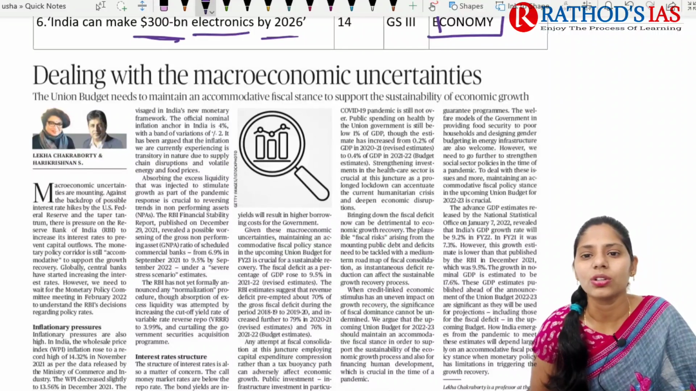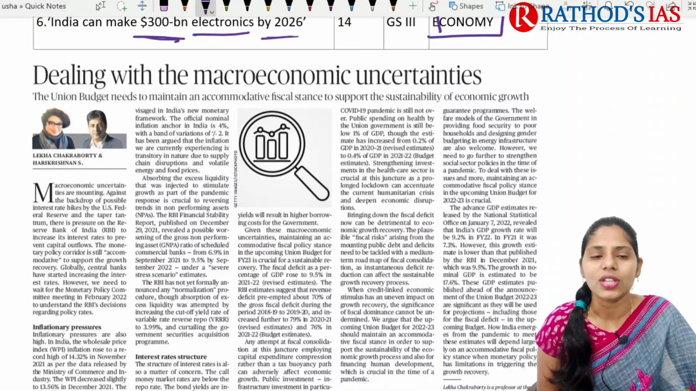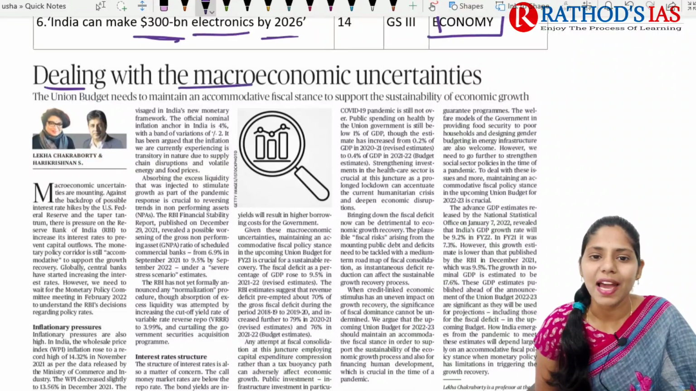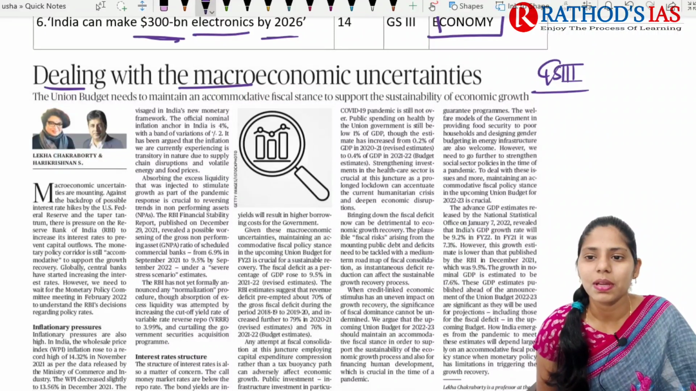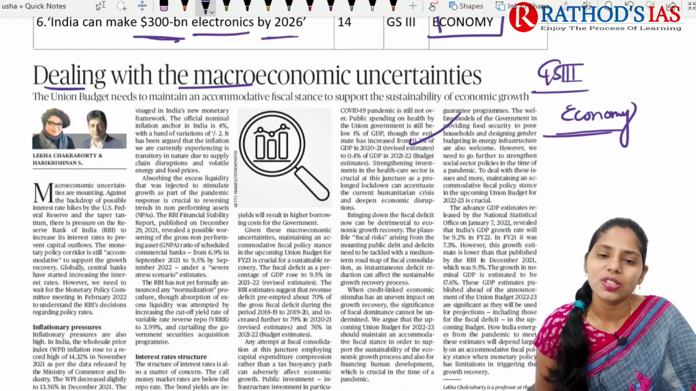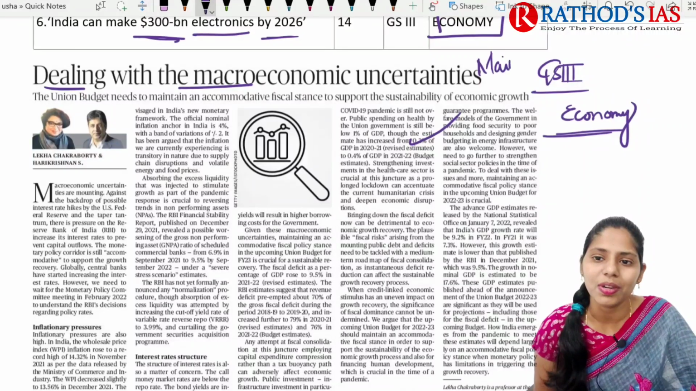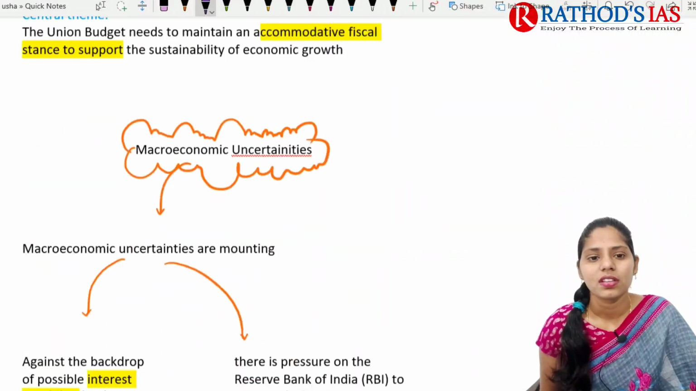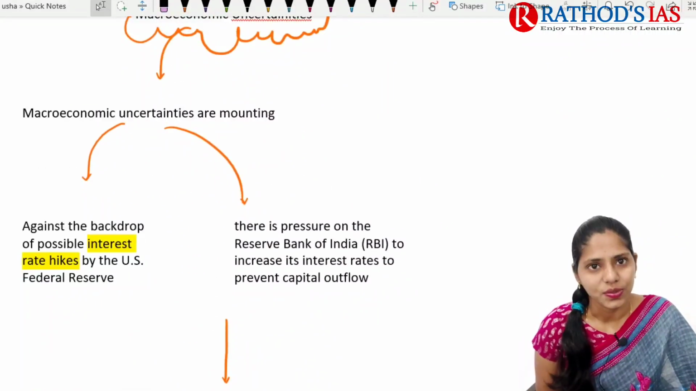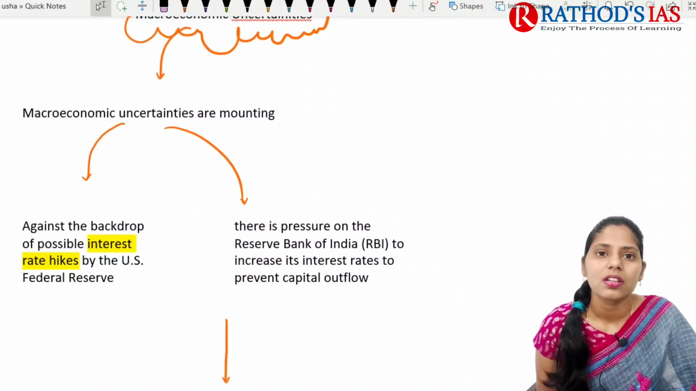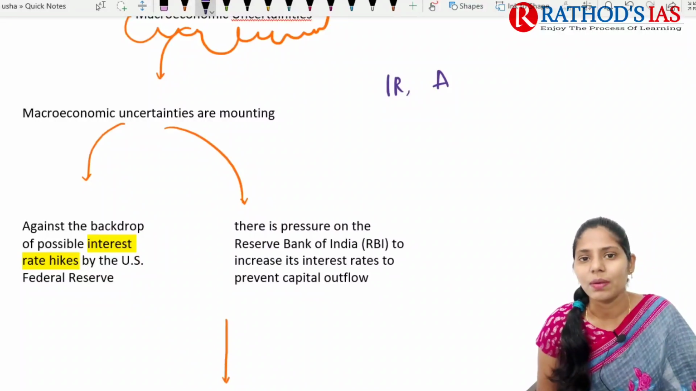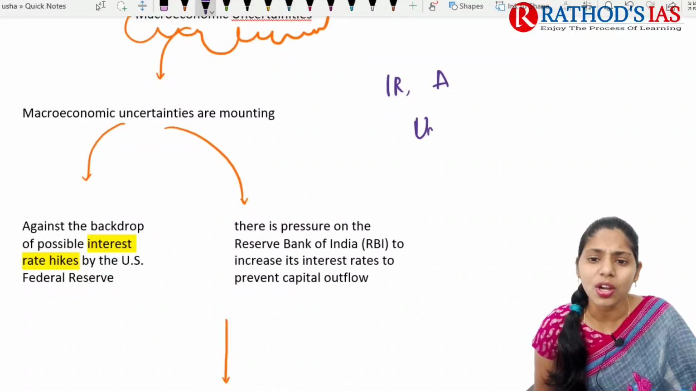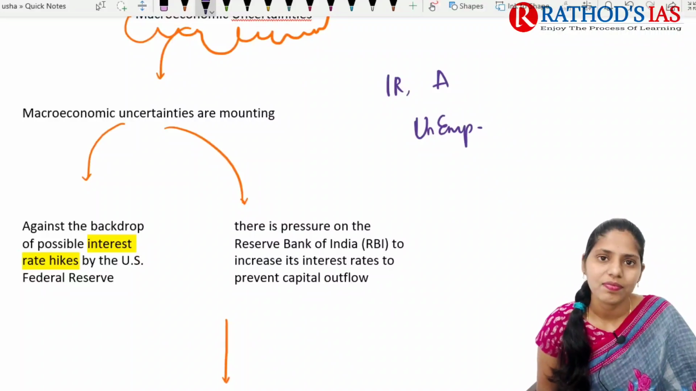It is regarding macroeconomic uncertainties. The title says dealing with the macroeconomic uncertainties. This article is important from GS paper 3 under the economy point of view. Now let us try to see this topic, and this topic is important especially from your mains point of view. So why is it in the news? Because we need to talk about interest rate, we need to talk about the accommodative monetary policy of RBI, and we need to talk about unemployment levels as well.